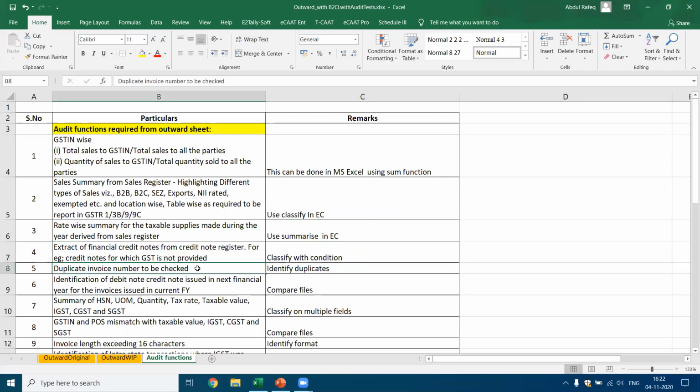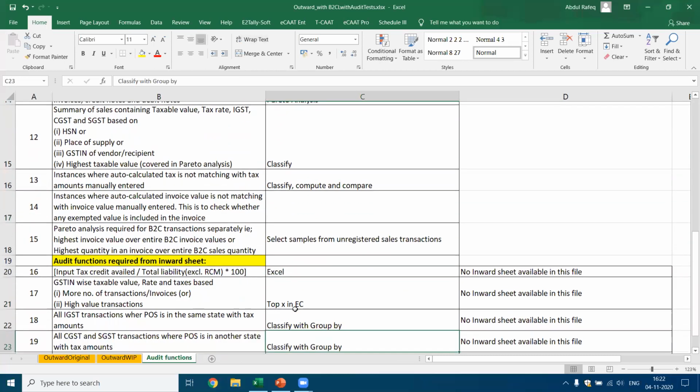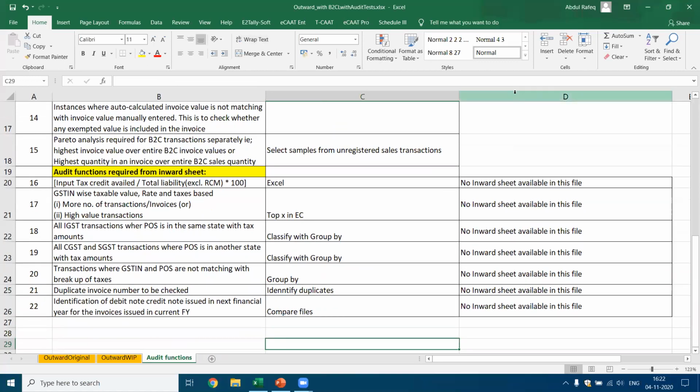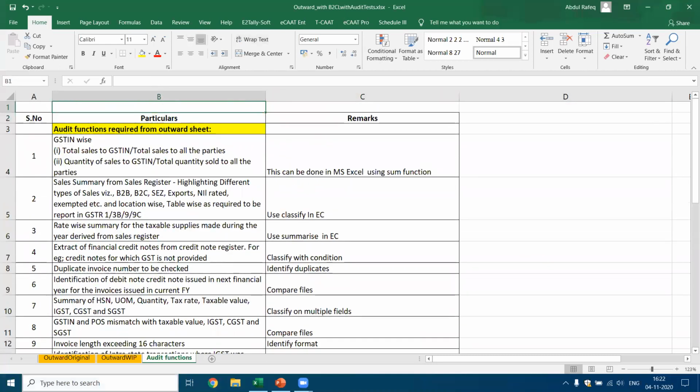Duplicate invoice numbers, can we check? I said we can do it using identify duplicate. Identify the debit notes and credit notes issued in the next financial year for invoices issued in the current year. I said there is a function called compare files through which we can perform this. For the summary of HSN, UOM, quantity-wise sales, I said you can classify on multiple fields. Like that, they gave a list of requirements, and I said this is how this particular analysis can be performed. What I'd like to do now is show you how these functions are performed and what result we got from this.